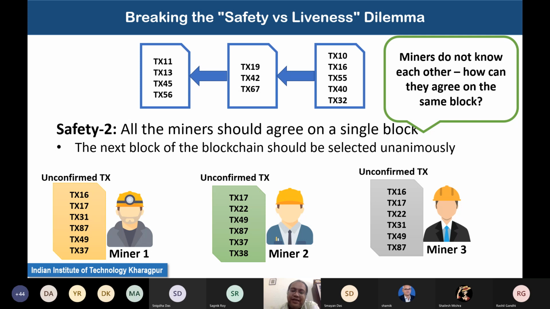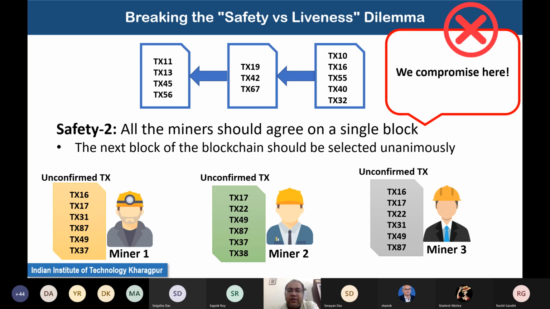And proof of work, or the Nakamoto consensus, actually compromises on this part. Why? Because the miners do not know each other. When you do not know who is in the network that is also trying to propose a new block, how can you come to an agreement with those people? You cannot do that. There is no practical way of doing that. Because of that reason, the Nakamoto consensus compromises here.